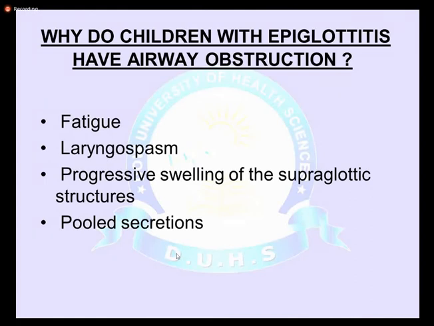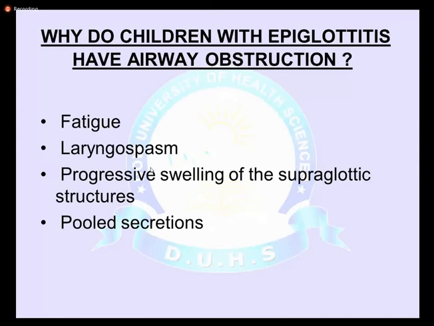Why do children basically... the epiglottitis usually progresses very rapidly. They usually become fatigued early, and when the laryngospasm becomes combined with the edema, the obstruction becomes worse. So there is progressive swelling of the structures along with the laryngospasm plus the pooled secretions. They all cause obstruction in the child who has epiglottitis.